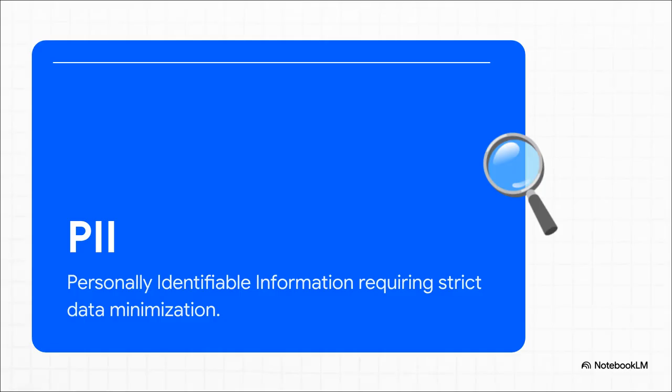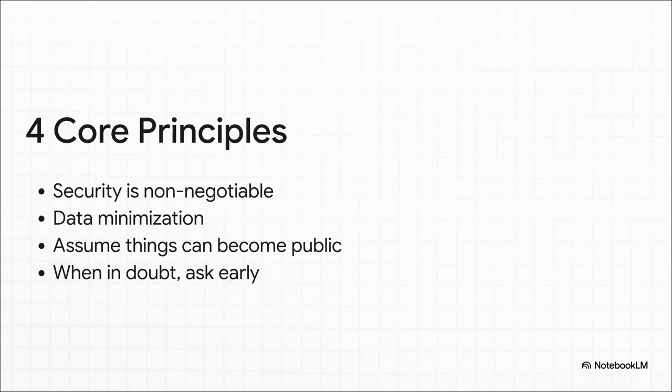So, moving from the theory into action, what will you actually be able to do? Well, for starters, you'll be able to confidently identify PII, personally identifiable information, and actively apply data minimization to your tool design. That simply means building tools that pull only the exact data they need to function and absolutely nothing more. You're also going to master 4 core software building principles.